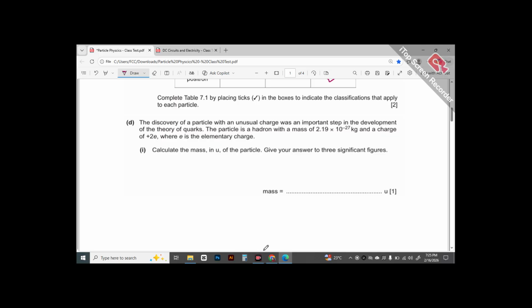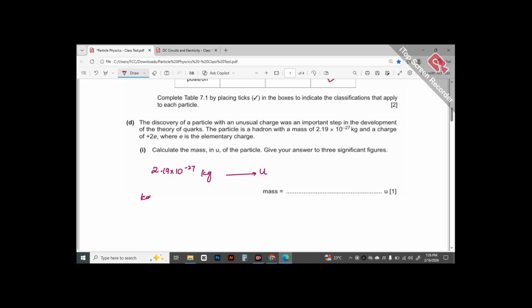So we are already told that the mass of the particle in kg is 2.19 × 10^-27, and we are asked to convert this mass into atomic mass unit, that is u, which represents the mass of a nucleon. So in order to find the answer in terms of u, all we have to know is the conversion factor from kilogram to u.